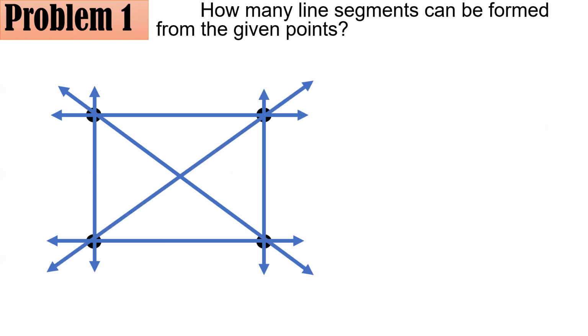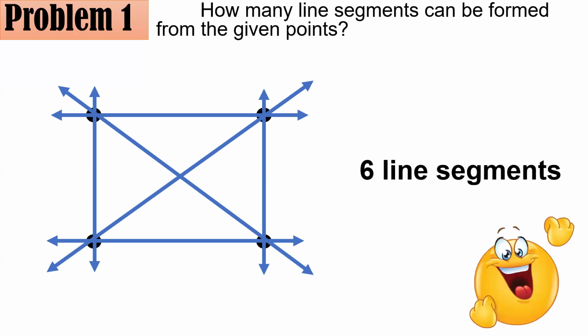If you could see, I was able to connect all of them. I hope you got exactly six line segments. And if you did, congratulations. Take note, if you got less than six, it means you were not able to connect some of them. However, if you got more than six, say seven, eight, nine, or 10, it shows that you have connected some of them more than once.